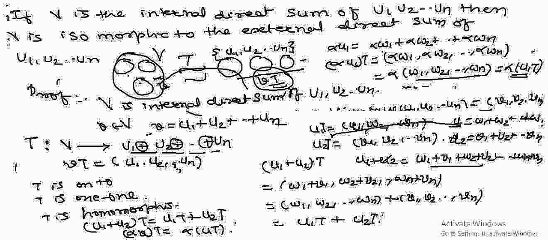We get this. Okay, so all the conditions are satisfied, and therefore this mapping is an isomorphic mapping, and V, which is the internal direct sum of u1, u2, ..., un, is isomorphic to the external direct sum of u1, u2, ..., un. Theorem is proved.